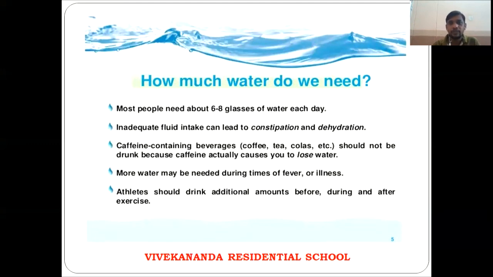So how much water do we need daily? We need 6 to 8 glasses of water each day. That means to drink. Inadequate fluids taken lead to constipation or dehydration. So that's why we have to drink a compulsory 6 to 8 glasses of water. Caffeine-containing beverages, coffee, tea, etc. should not be drunk because caffeine actually causes you to lose water. Next, more water may be needed during times of fever or illness.